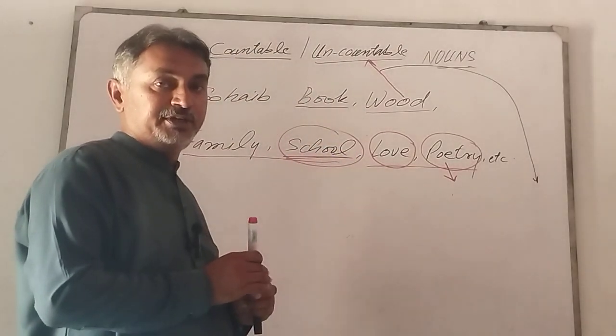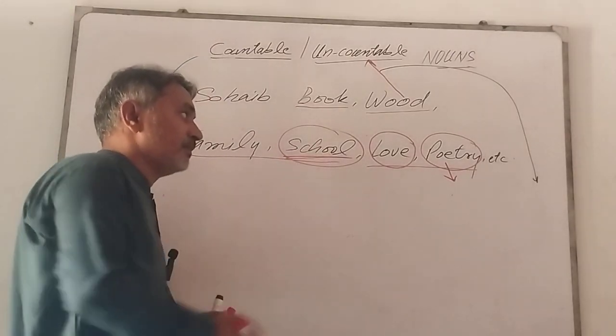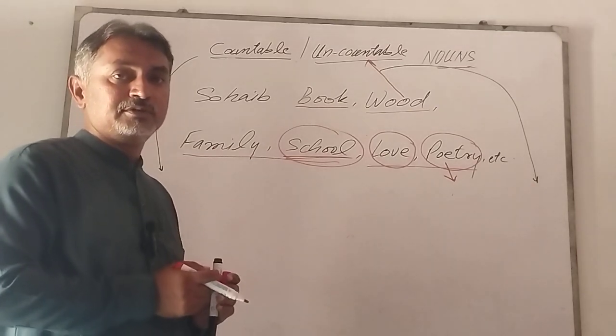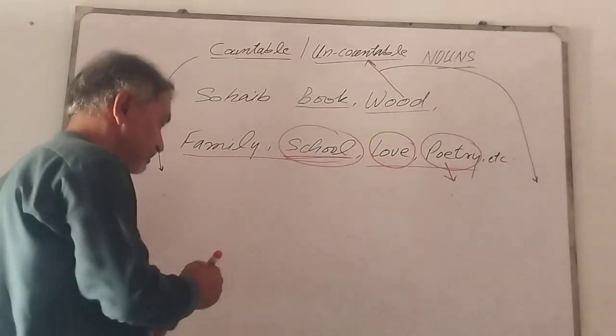Now let me clear to you, ladies and gentlemen, how an abstract noun comes into being.